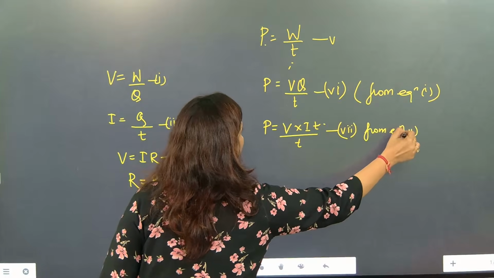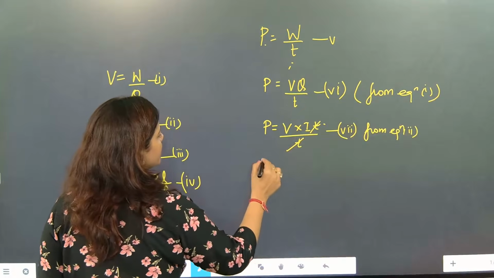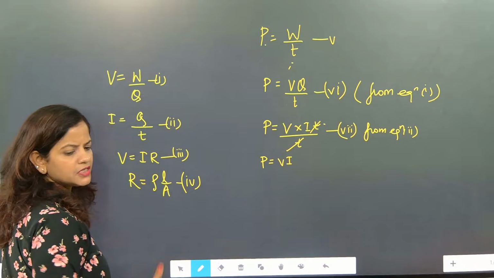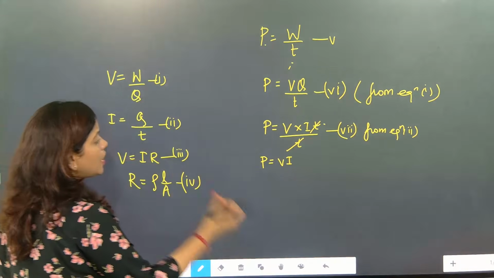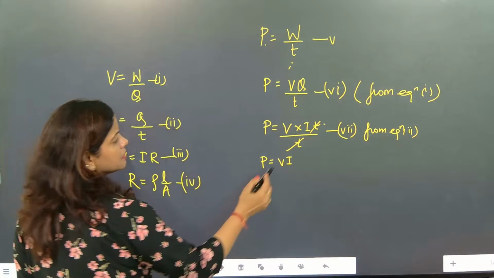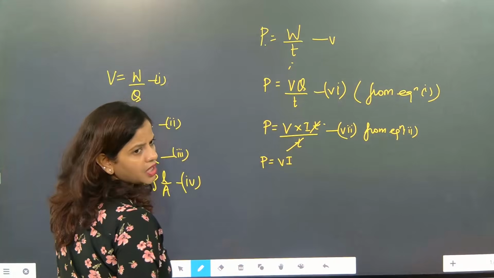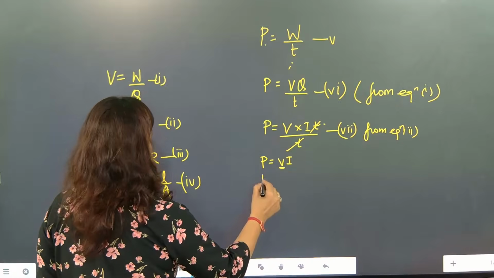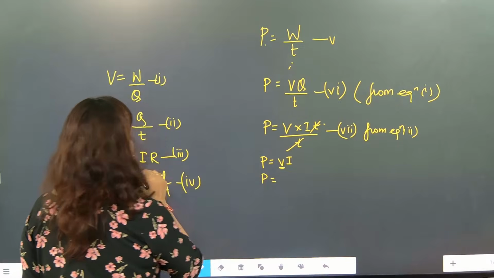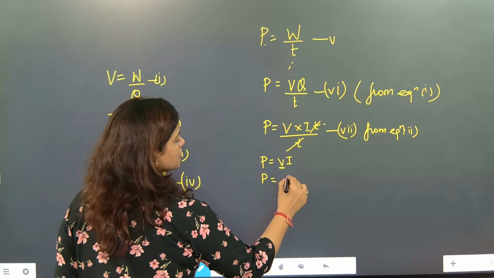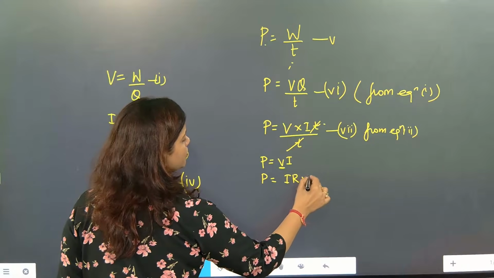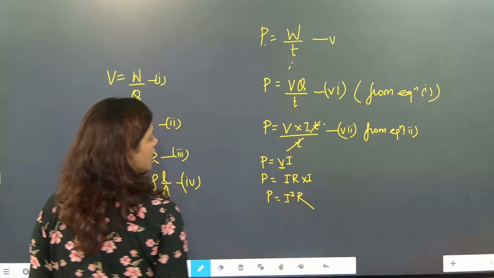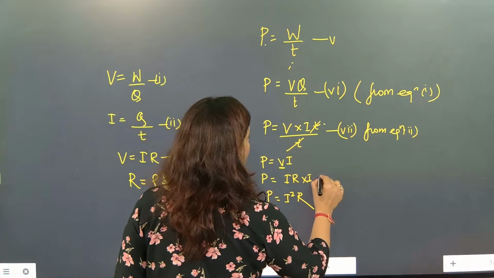From equation 2, T and T get cancelled, so P is equal to VI. Done. So P is equal to V into I. Now V is equal to IR, so it will become IR into I. So P will be equal to I square R. This is what we have used.